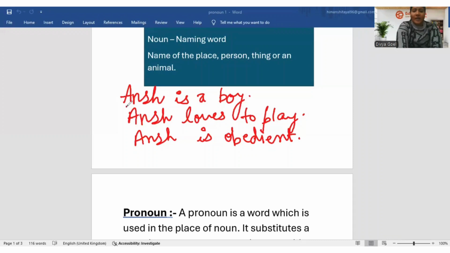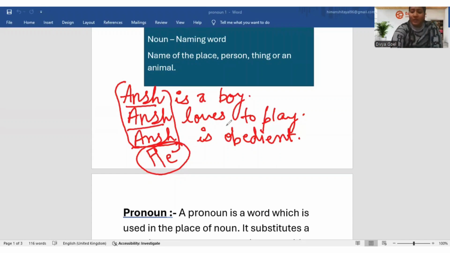So here I'm just repeating a name of a person. I'm repeating a noun. So to replace it, we have a pronoun by the name he. I can say Ansh is a boy, then I can say he loves to play, then I can say he is obedient, to avoid the repetition of a particular word.